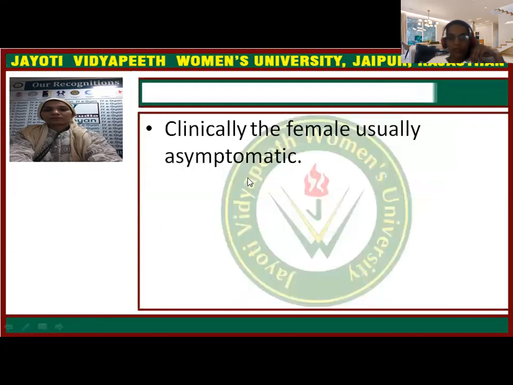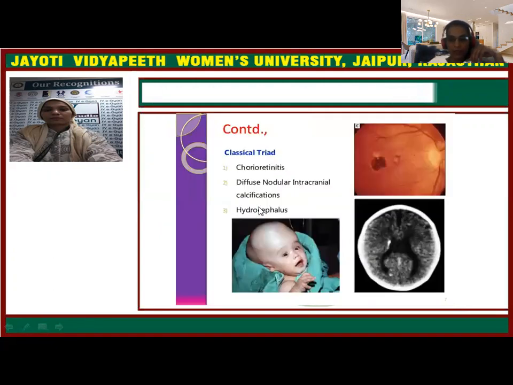Clinically, the female is generally asymptomatic, and if the infection is transmitted to the fetus through the uteroplacental circulation, then when birth occurs we can notice the classical triad in the neonate: chorioretinitis, diffuse nodular intracranial calcifications, and hydrocephalus.